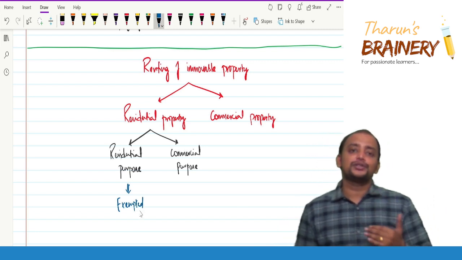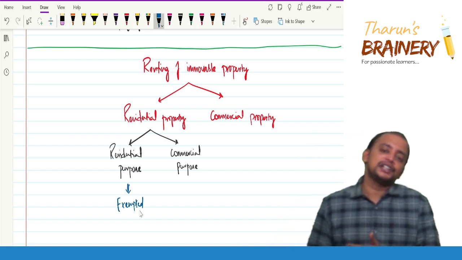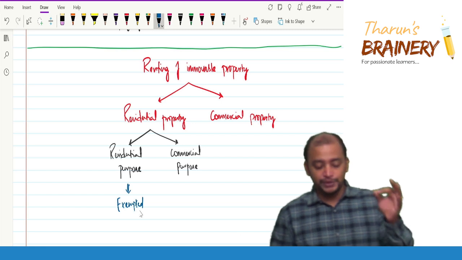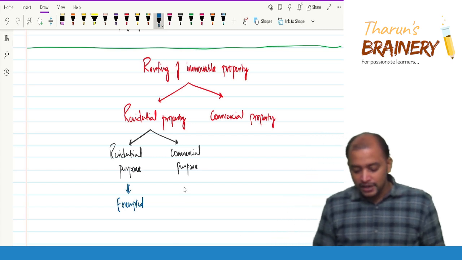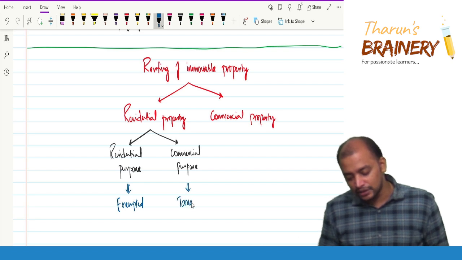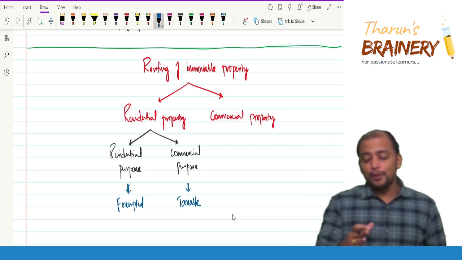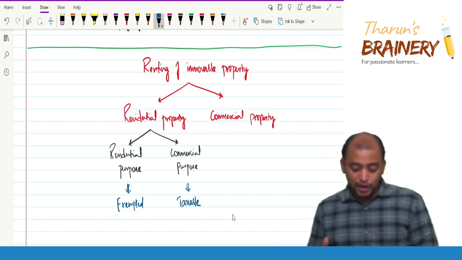Residential property given on rent for residential purpose. Definitely the intention to stay there is permanent, not temporary. So this is exempted. Whereas if it is given on rent for commercial purpose, this will be taxable, no doubt. It will be taxable. What about immovable property, which is a commercial property, given on rent?